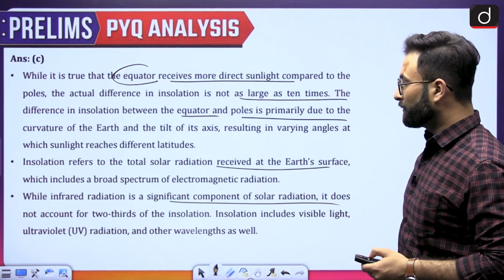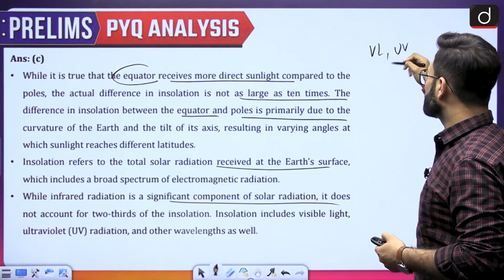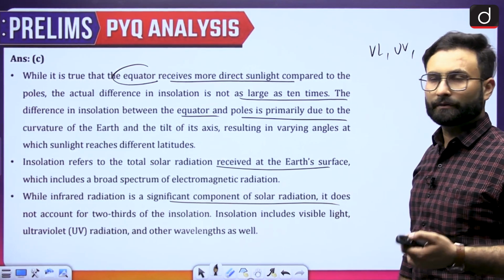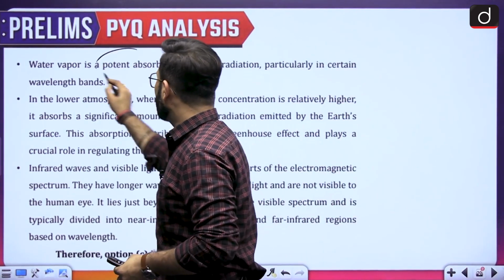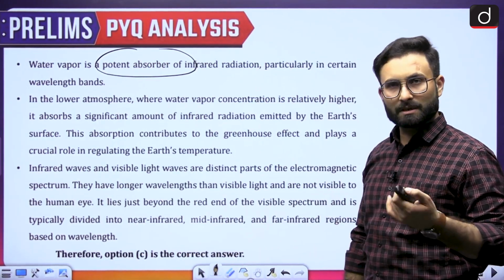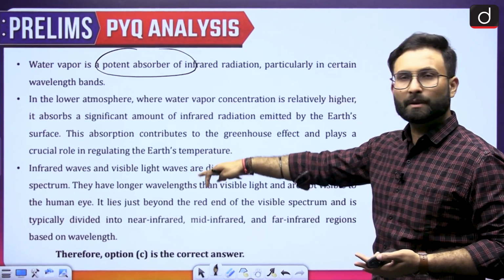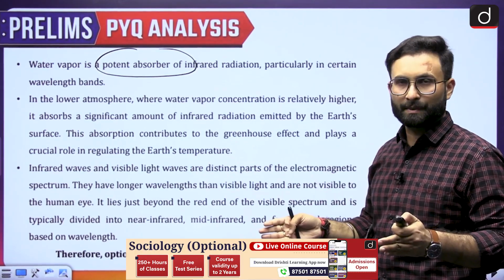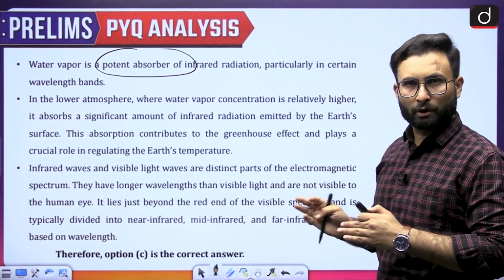Others include visible light, ultraviolet rays, and other wavelengths. Water vapor, as I told you, is a potent absorber of infrared radiation, which leads to the greenhouse gas impact as well. Coming to the next one, infrared waves and visible light are two different spectrums and not the same part of the electromagnetic spectrum.